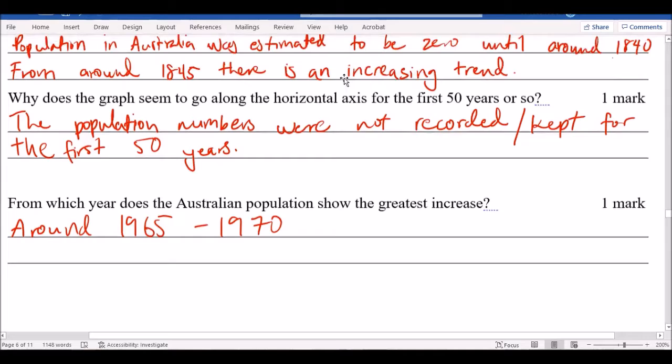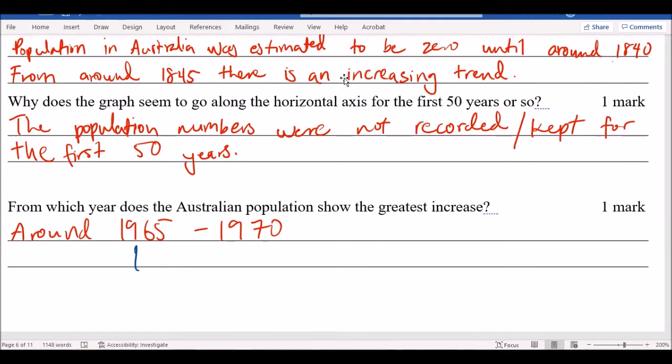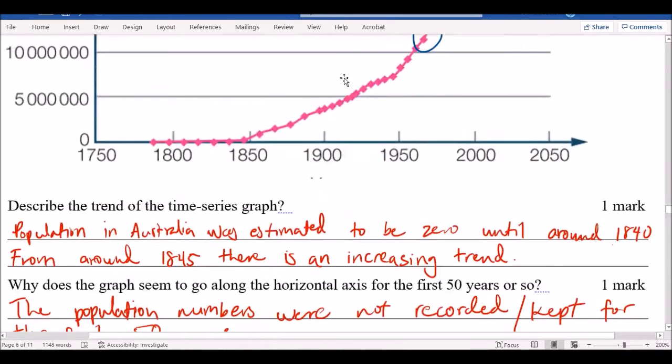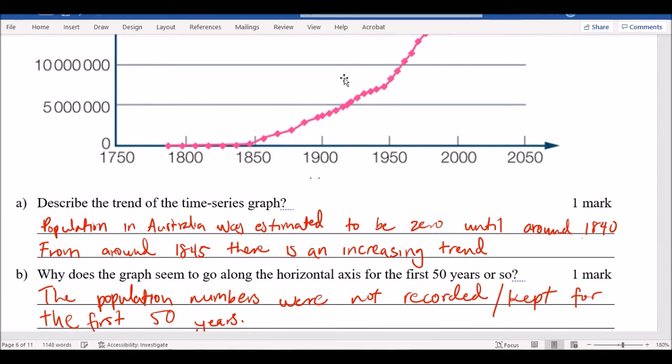Now, the year there was a bit subjective. But if you wrote for your answer somewhere between 1960 and 1980, a year in between there somewhere, I would give you the mark. So I'll be a bit lenient there. If your answer was somewhere in between those years, you get the mark. What did you guys write for that, or did anyone not get that? Not really? Okay, fair enough.